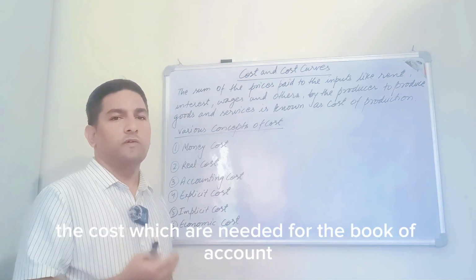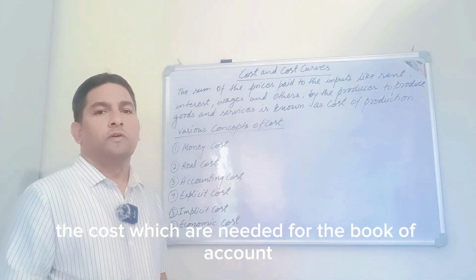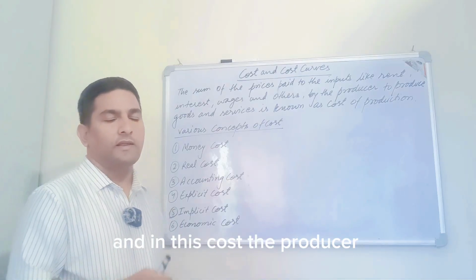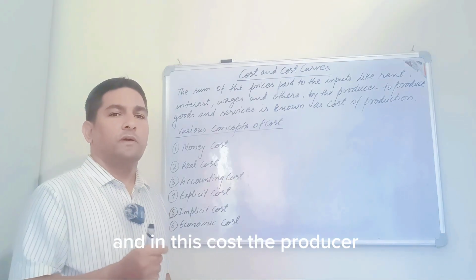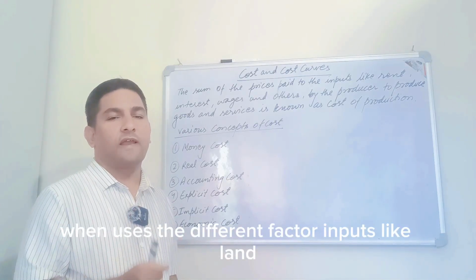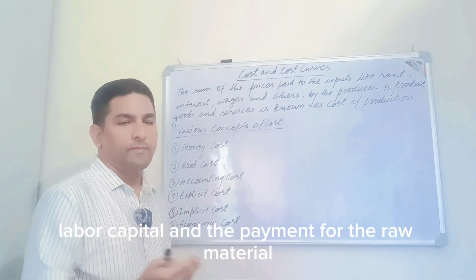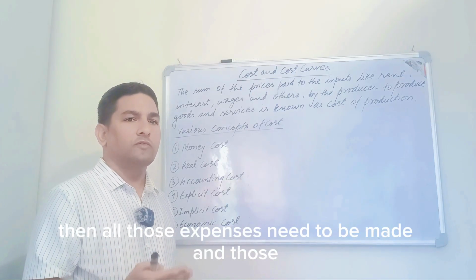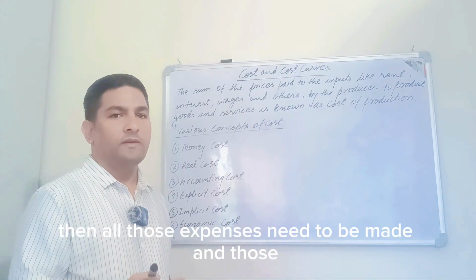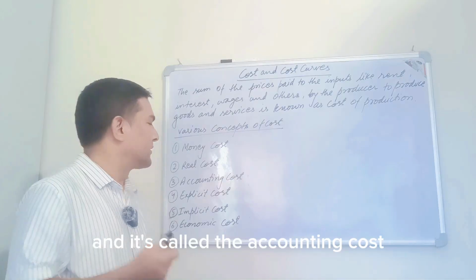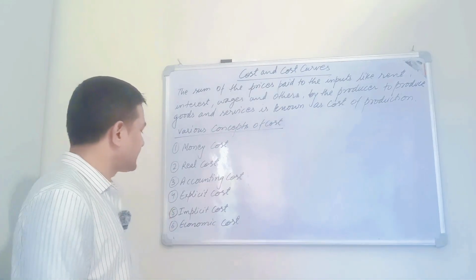Now, accounting cost. Accounting cost, the cost which is needed for the book of account, is called the accounting cost. In this cost, when the producer uses the different factor inputs like land, labor, capital, and the payment for the raw material, then all those expenses need to be made, and those expenses are recorded in the book of account, and it's called the accounting cost.